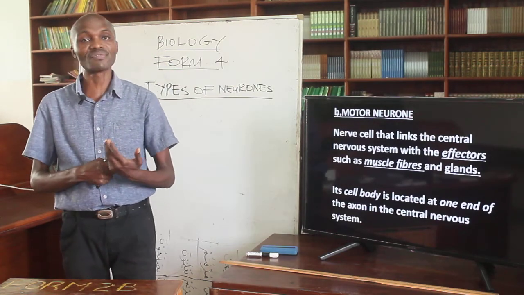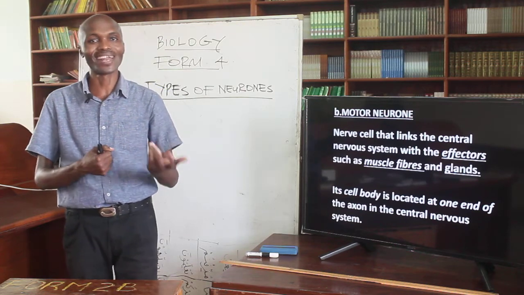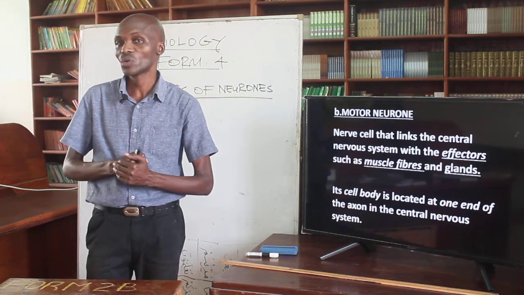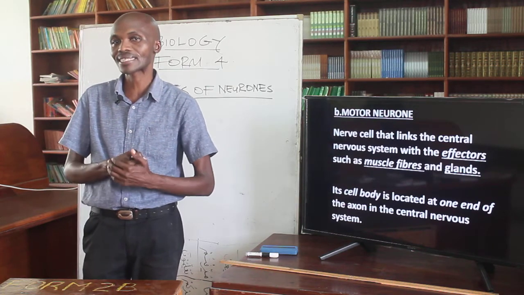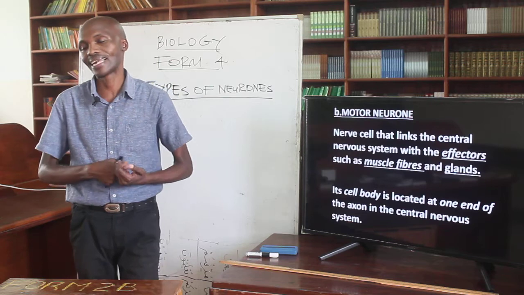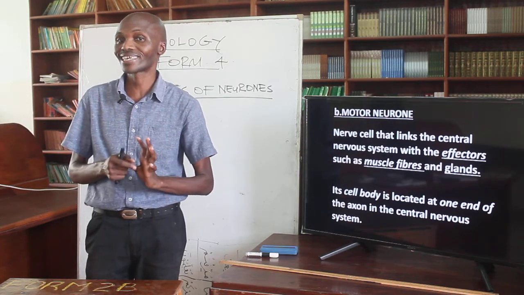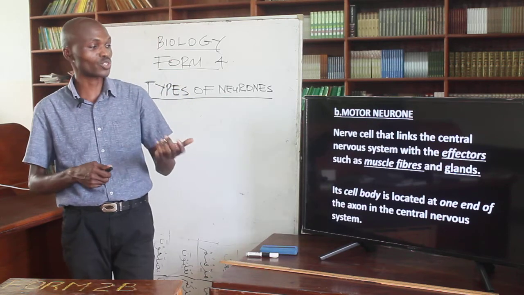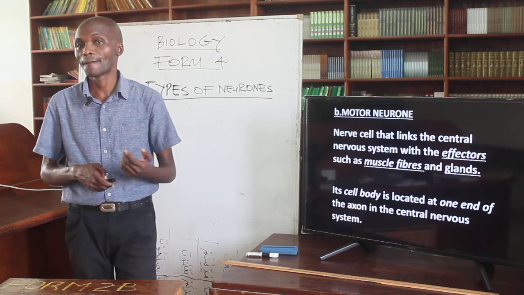Part 2, we have the motor neuron. Now this is a nerve cell that links or connects the central nervous system with the effectors. In this case, the effectors we are looking at are the muscles and the glands. Its cell body is located in the central nervous system.